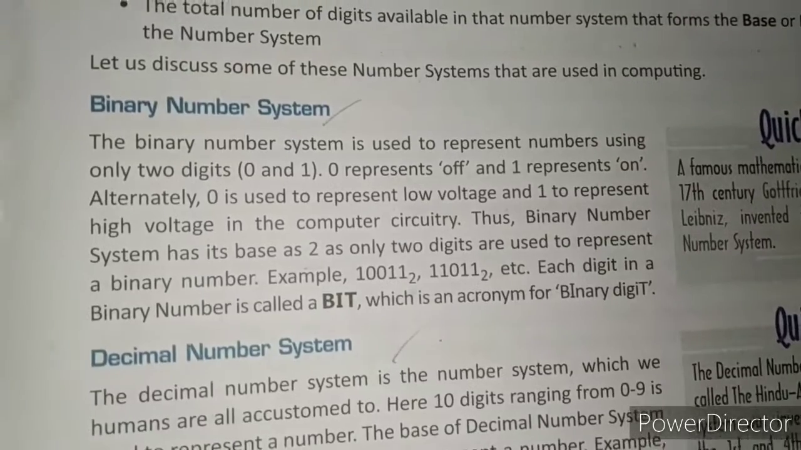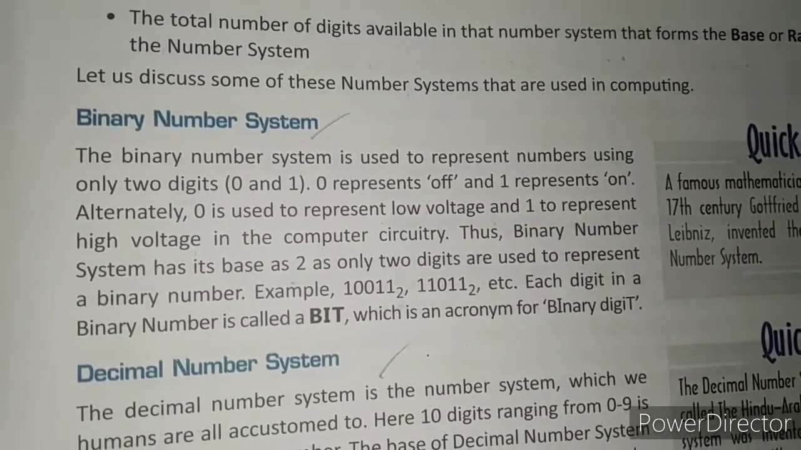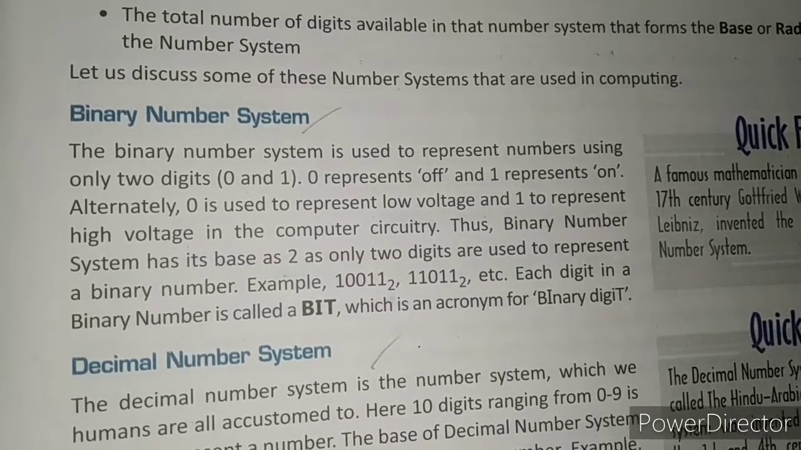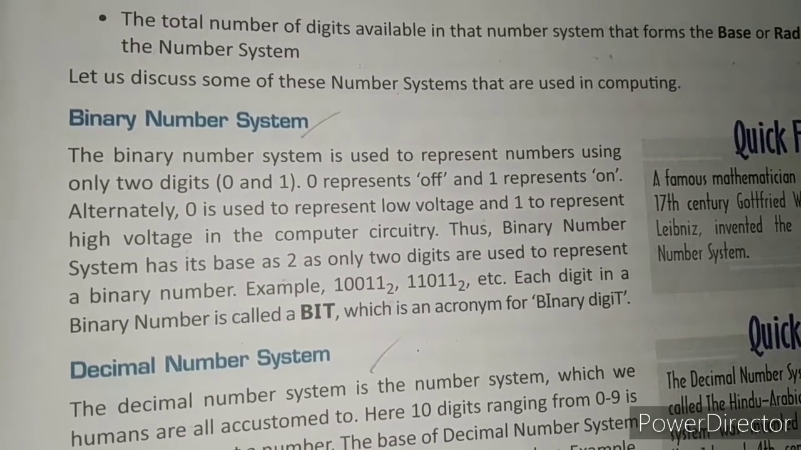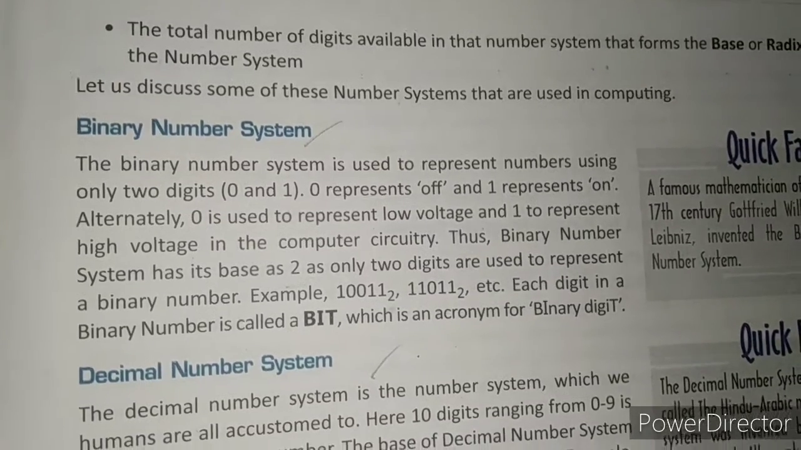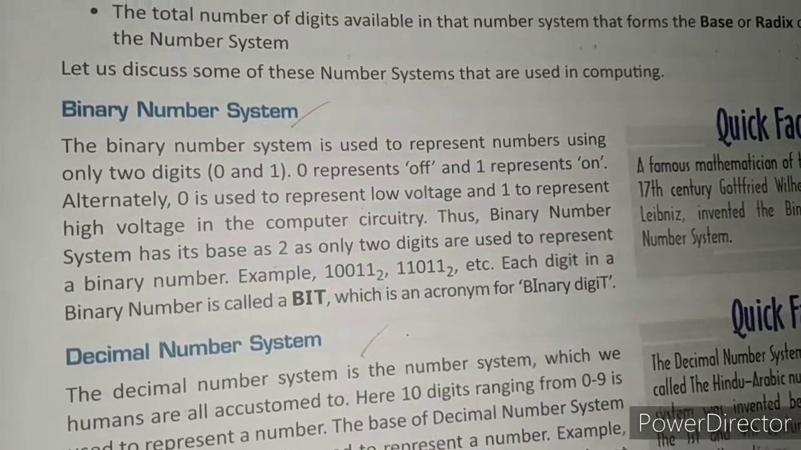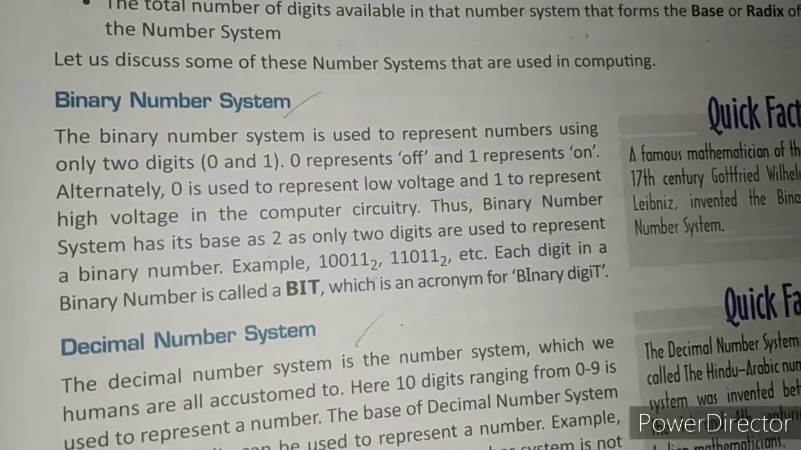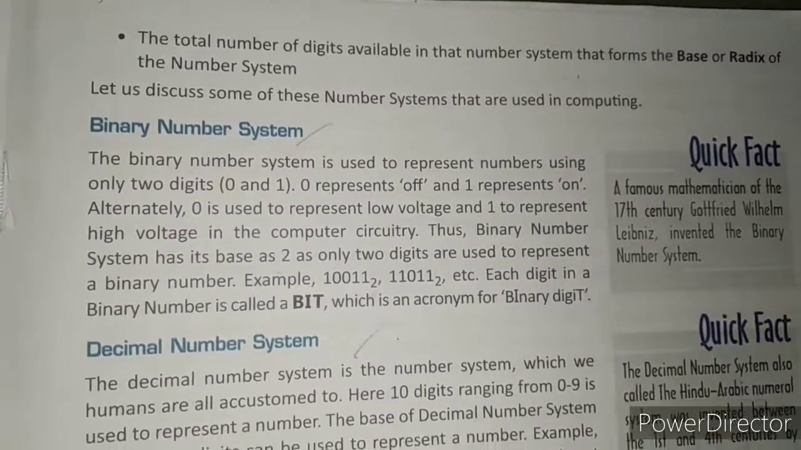So what is the binary number system? The binary number system is the number system in which strings of 0 and 1 are used. Its base is 2, and in this system 2 digits, 0 and 1, are used, right?